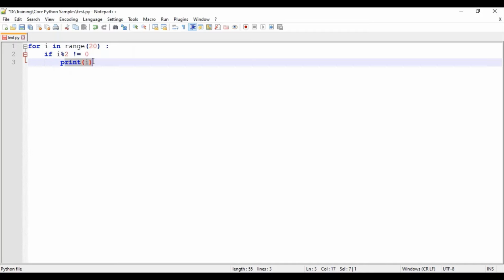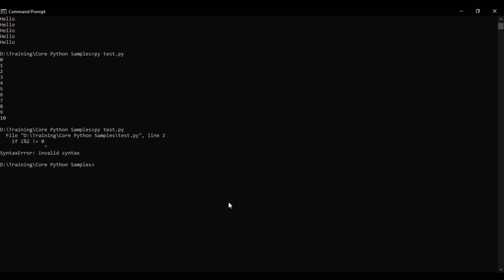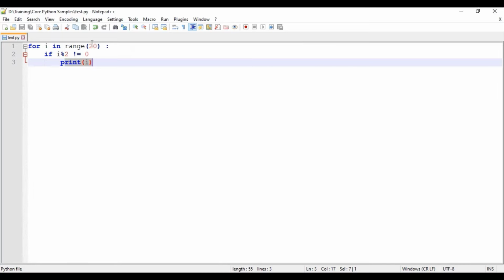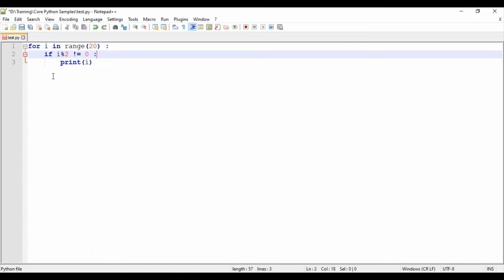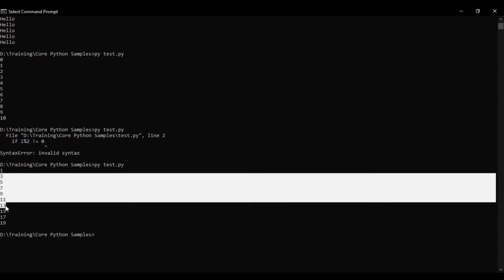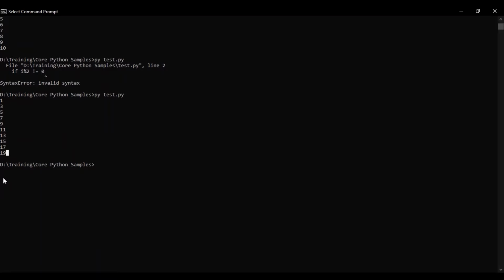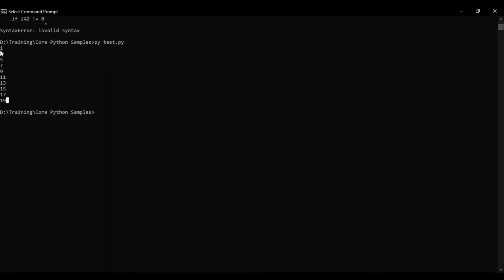I'll just save this code and run it again. Okay, sorry, I missed the syntax here. If I percentage 2 not equal to 0, here we need to give a colon. So in the if syntax I missed it. So I'll be running the code. I'll be getting the output 1, 3, 5, 7, 9, 11, 13, 15, 17, 19. So I will be getting the list of odd numbers present in the range 0 to 20.